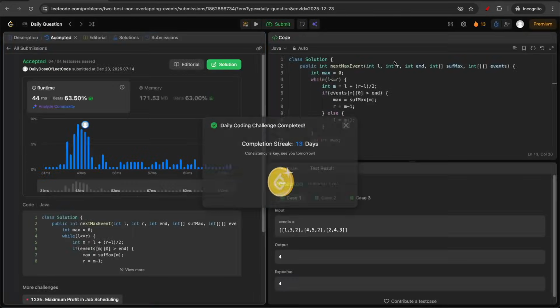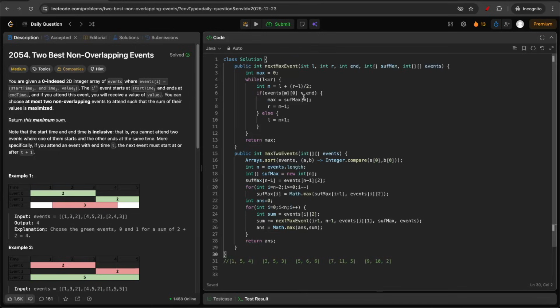Yeah, and it works. Finally, let's do the time and space complexity analysis. For the time complexity, first thing we are doing is sorting the array, which is order of n log n. Next, we are creating the suffix array, and that will be order of n.